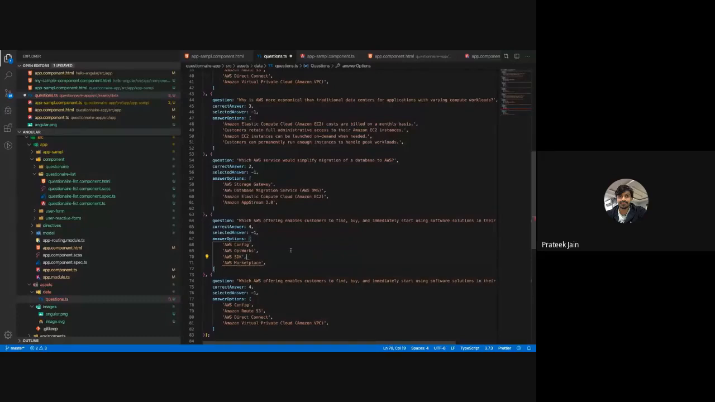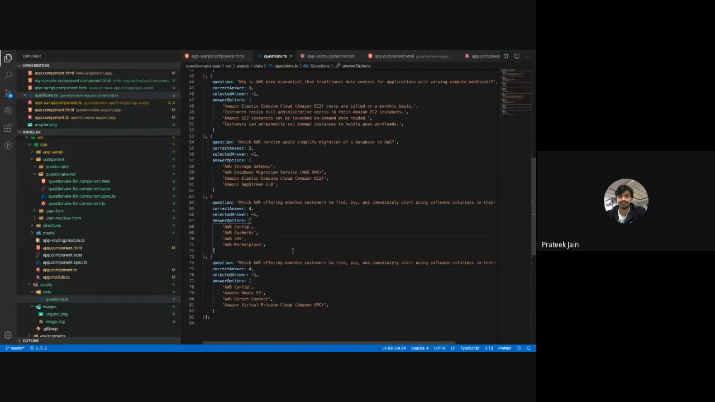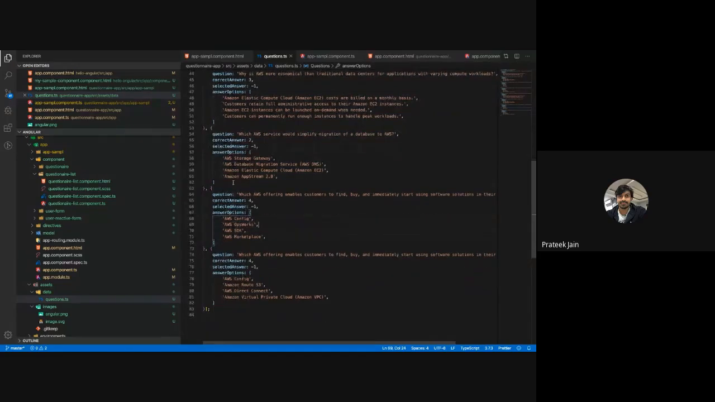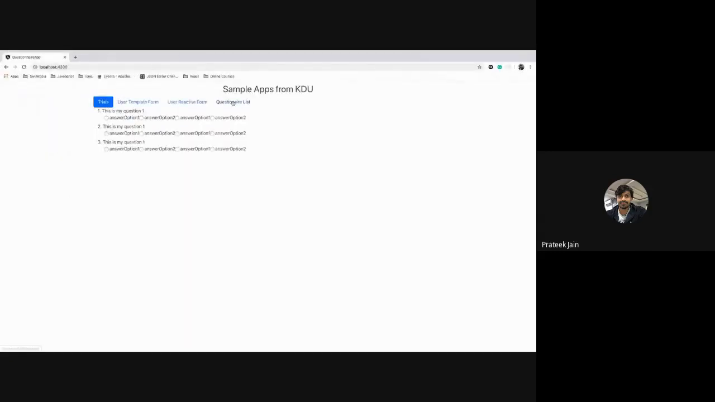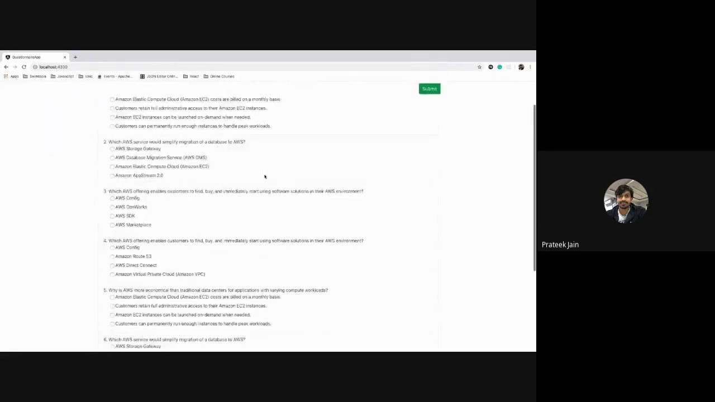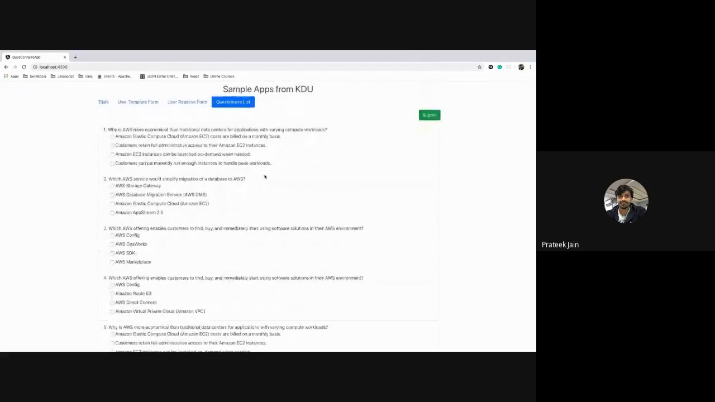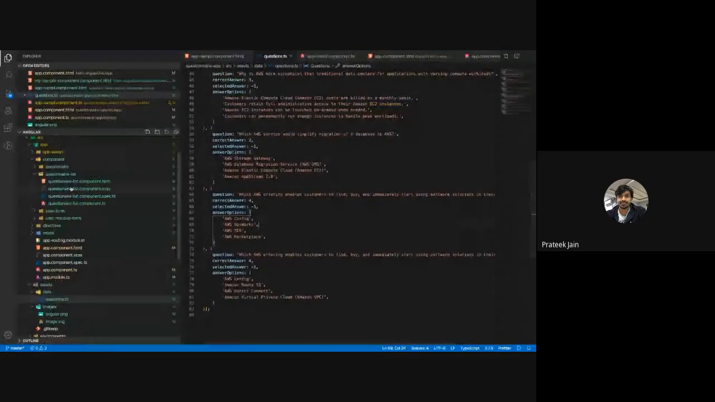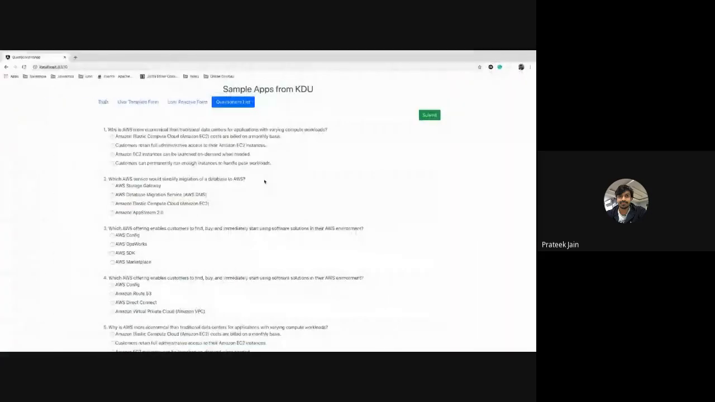What I did, instead of 4 questions, I have added another 4 questions. I am not going to change anything in my HTML, and still I am going to get my 8 questions rendered. So it is so dynamic, and you don't have to worry or change anything in your front end. It is already automatically taking care.